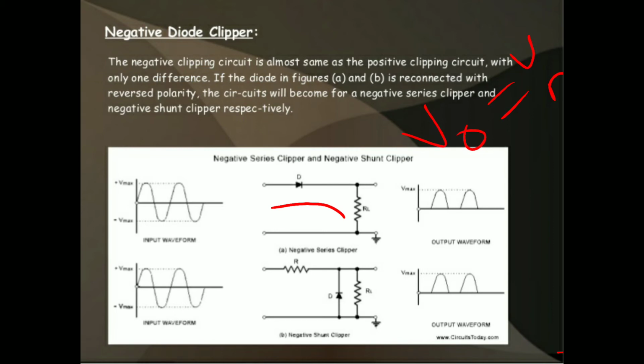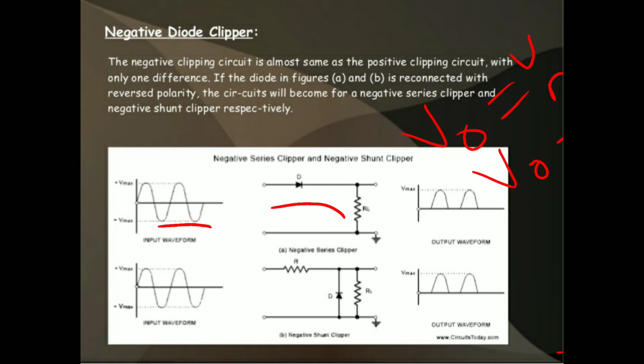Let us consider the other half cycle, that is the negative half cycle. In this condition, the diode goes to reverse bias condition. In this reverse bias condition, the diode does not conduct. So there is no output voltage across the diode, so the output is 0. Vout is equal to 0.